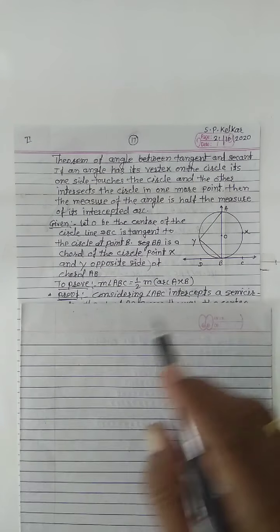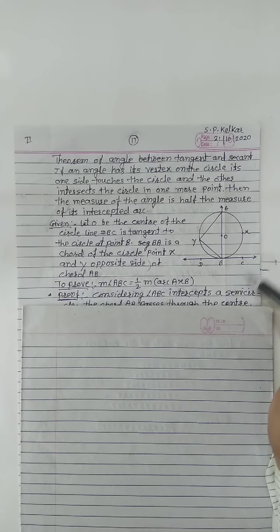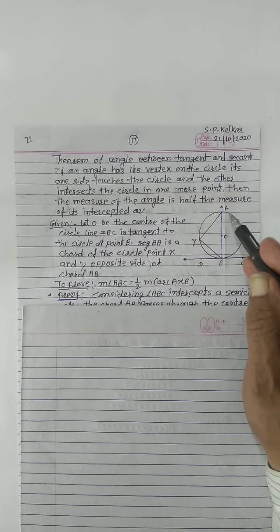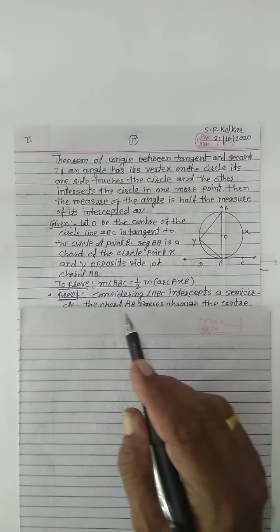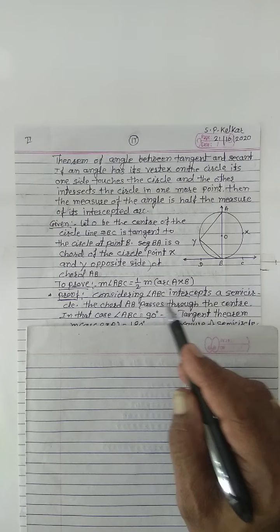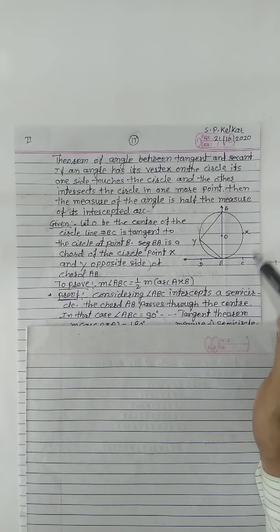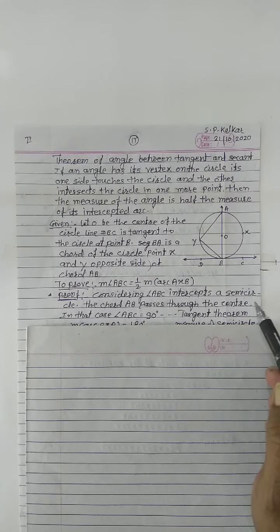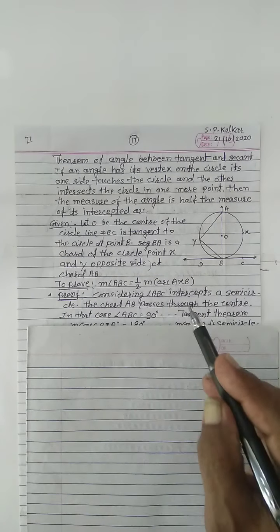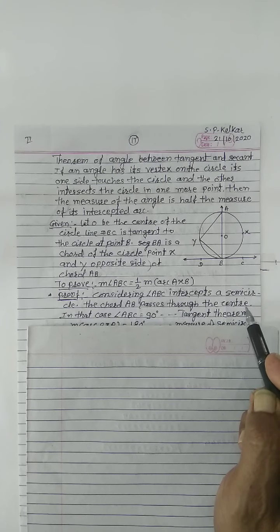To prove: measure of angle ABC equals 1 by 2 measure of arc BXA, or AXB. Proof. Consider angle ABC intercepts a semicircle. The chord AB passes through the center.